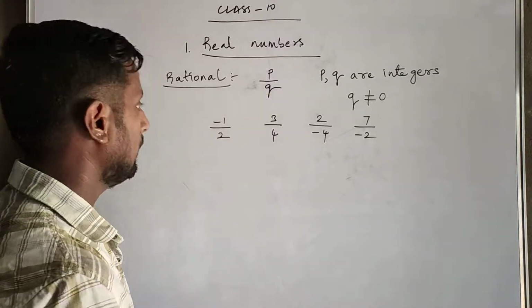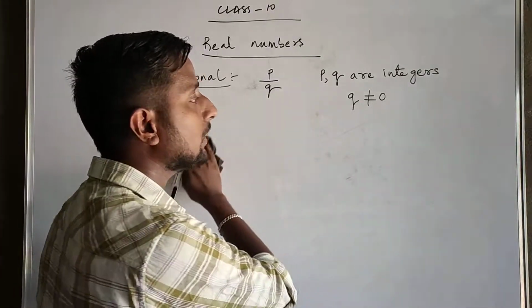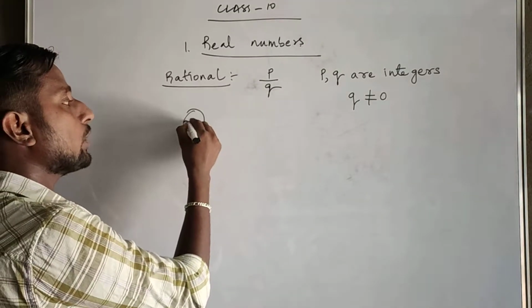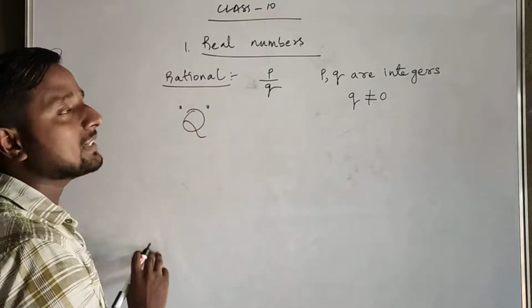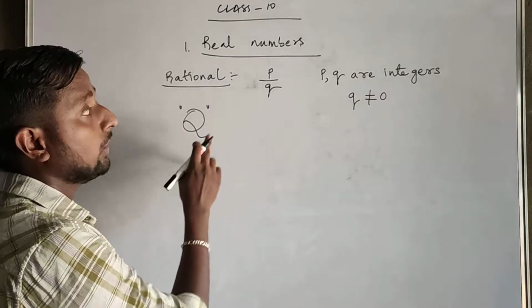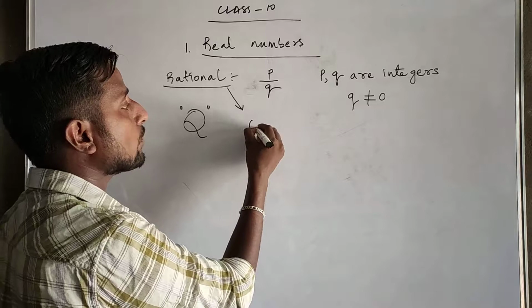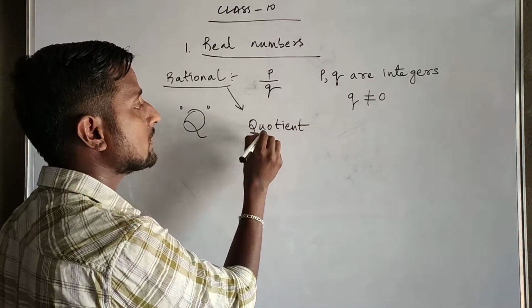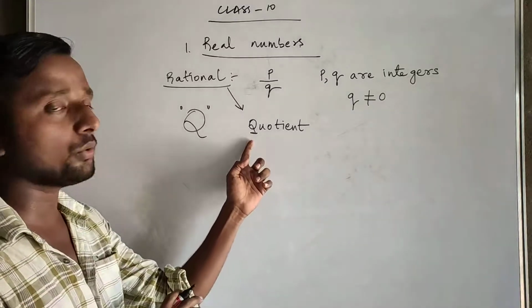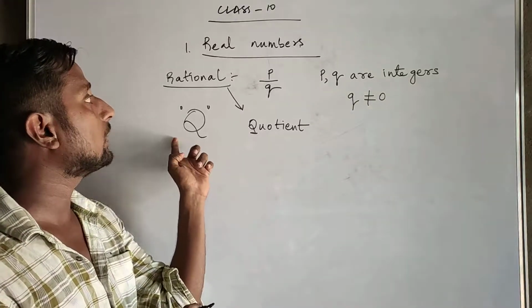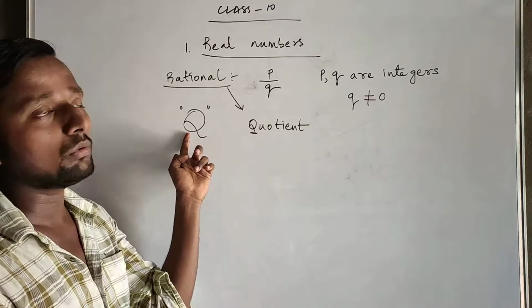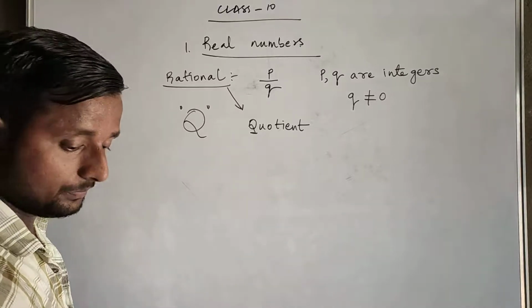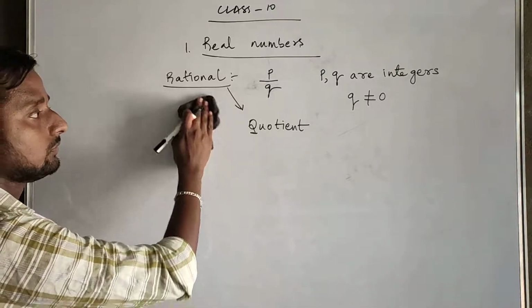How do we denote rational numbers? With what letter? We'll use the letter Q to represent the rationals. Do you know why? Rational numbers are also called quotient numbers, and the first letter of the word quotient is Q. So we'll write capital Q to represent rational numbers.